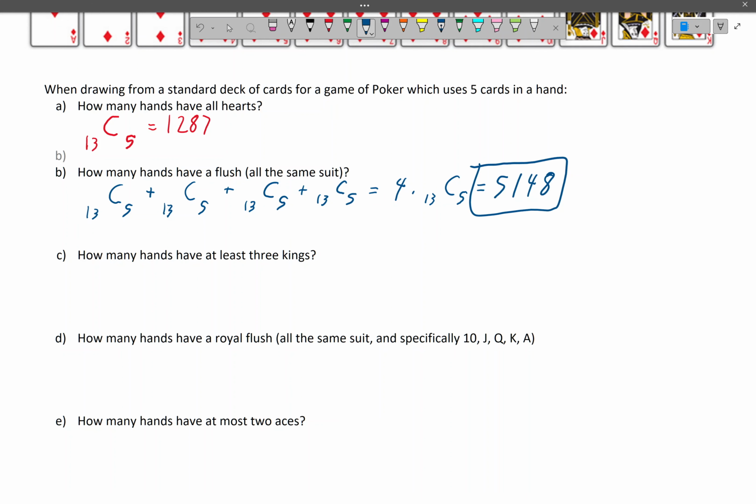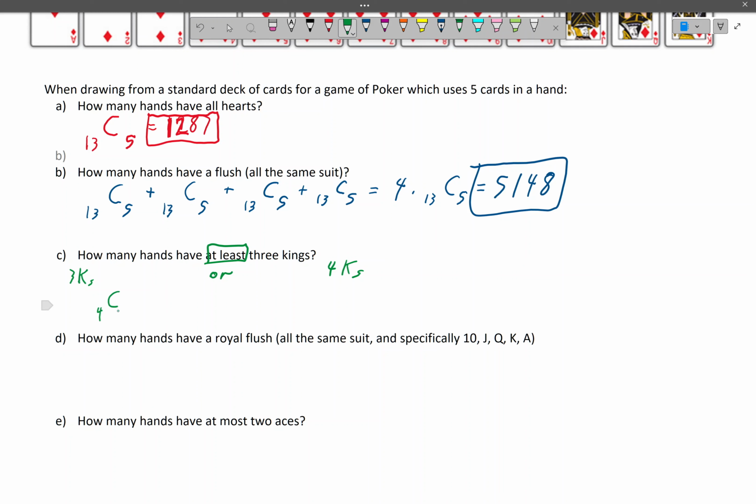All right. Let's take a look at the next one. How many hands have at least 3 kings? So this is an interesting sort of question. When we see this at least, this is an important statement. So that means we could have 3 kings or 4 kings in a hand. Either one is okay.